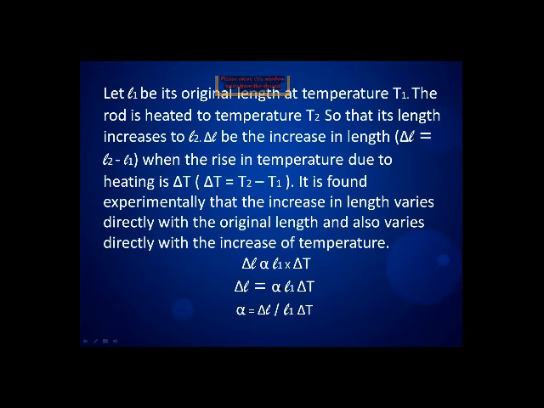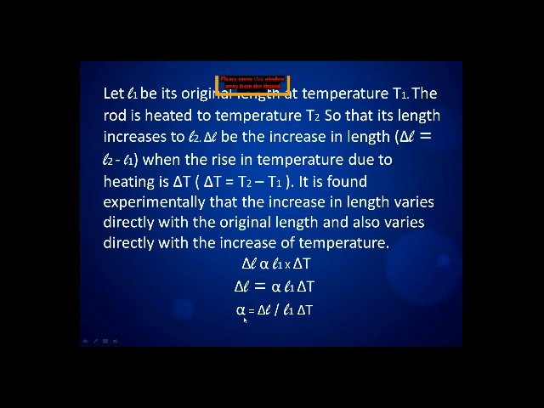Now to find the coefficient of linear thermal expansion, we shift L1 and delta T to the other side. Here L1 delta T is multiplying with alpha, the coefficient of linear thermal expansion. When we transfer it to the other side, it comes into division.